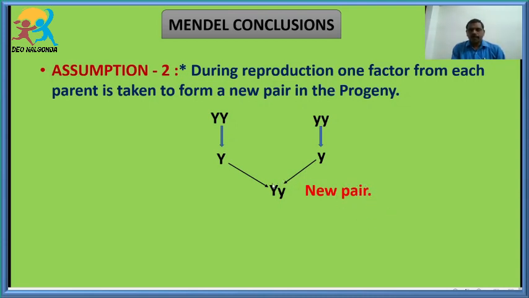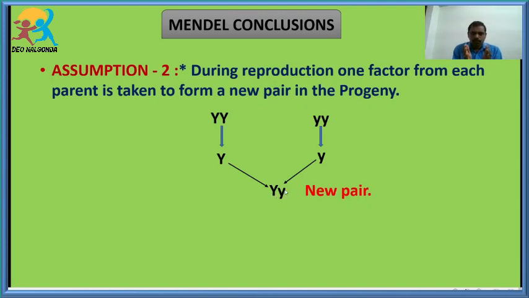So now capital Y, small y. So now this is said to be heterozygous. What do we call this? Heterozygous. Why? Because one is capital Y, one allele, and another one is small y, another allele from the female parent. There are two different alleles. So that's why it is commonly called heterozygous.